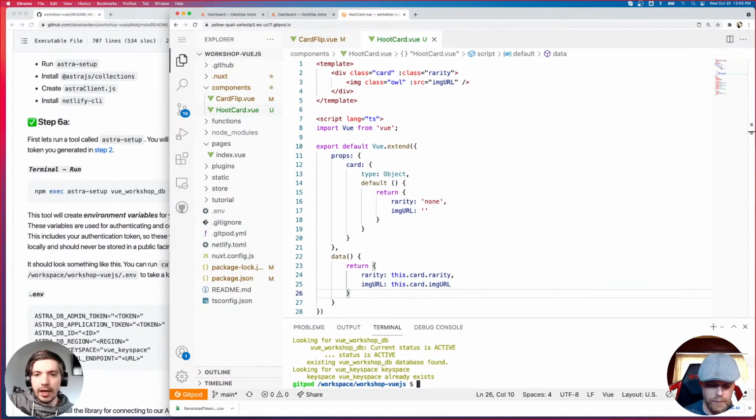Someone asked about the CLI. Explain the CLI again. So Netlify is a CDN that we are going to utilize to host serverless functions rather than create our own backend, because we don't really need to create a very complex backend for this app. And so I don't want to have to worry about the backend infrastructure at all.